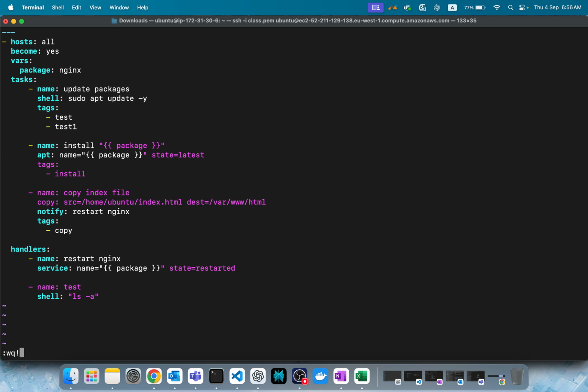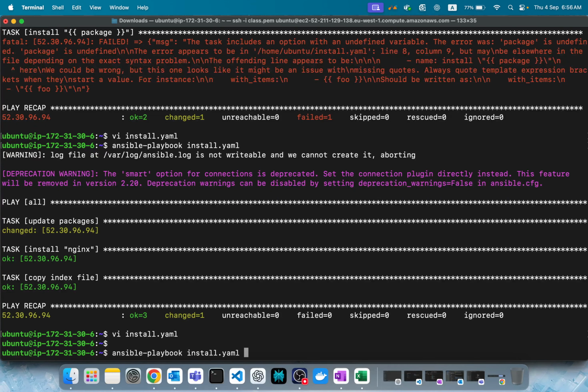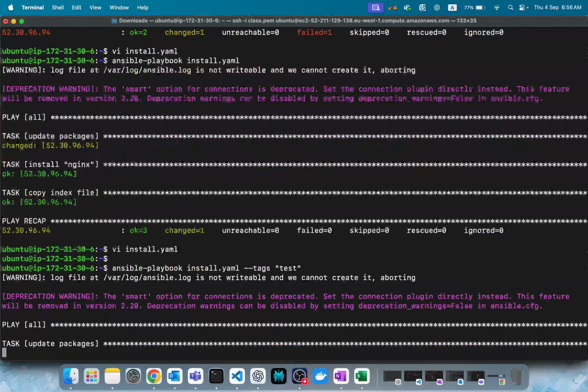Now save it. When you run the install playbook now, you can pass a specific tag with hyphen tags, let's say test tag. Let's see what happens. We'll let it run.